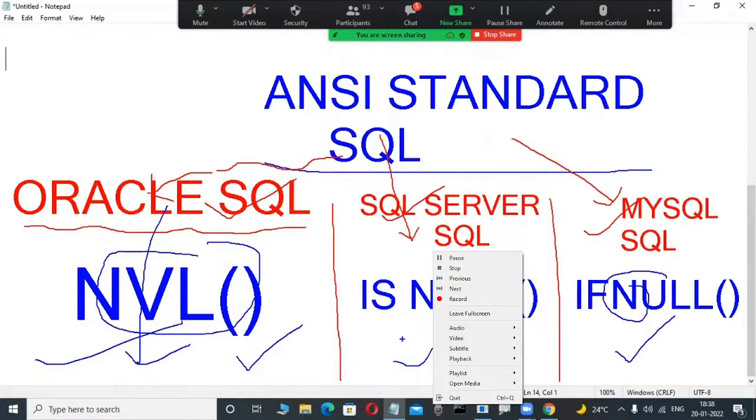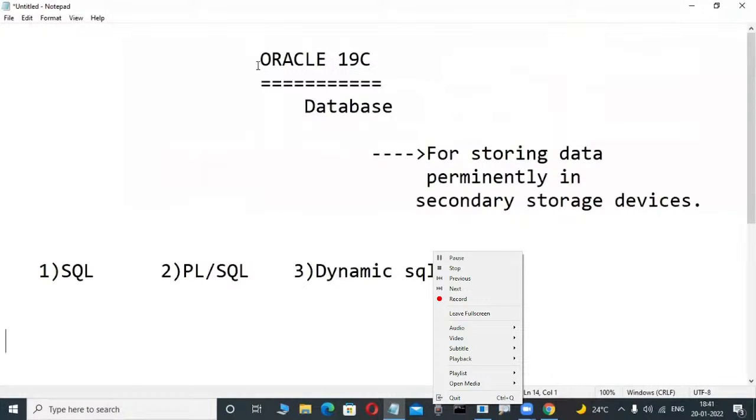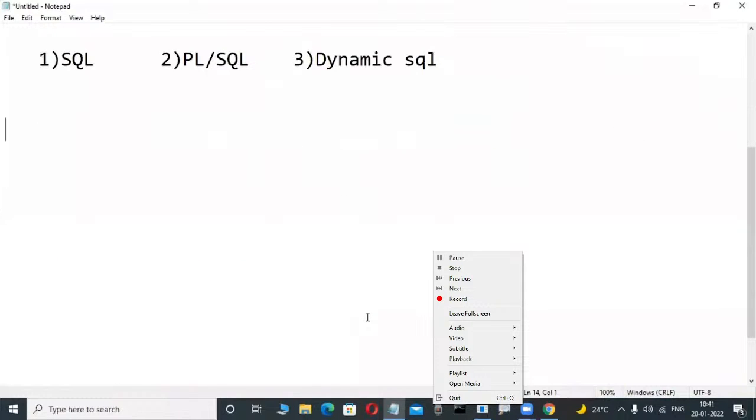That's why what we are learning is this: SQL is an ANSI standard language, and from that language Oracle Corporation created their own SQL language, called Oracle SQL. SQL is an ANSI standard language, conceptually the same in every database. Conceptually, what is a table, what is a procedure, what is a view, some concepts like this are there.